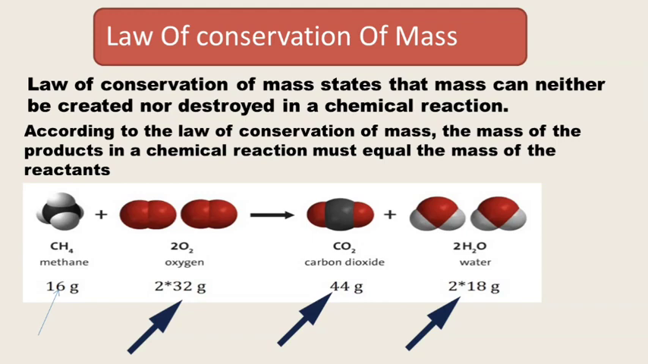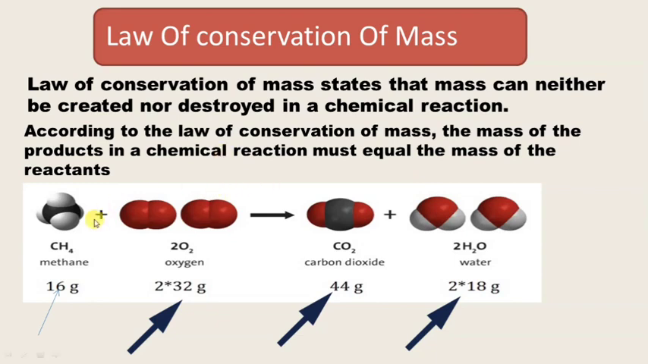If there is a chemical reaction happening between two elements, I am using the word element here for your better understanding, the mass will remain the same throughout the reaction, whatever the product will be. In your bookish language, the law of conservation of mass states that mass can neither be created nor destroyed in a chemical reaction. According to the law of conservation of mass, the mass of the products in a chemical reaction must equal the mass of the reactants. What does this mean?